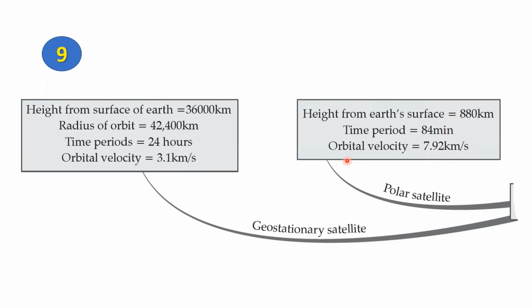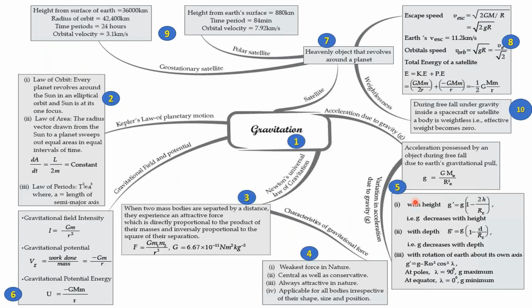How fast? Now wait till you see the orbital velocity of a polar satellite. It is 7.92 kilometers per second. That is a very huge number, even when you compare it with the orbital velocity of a geostationary satellite. Now, I hope you've enjoyed geostationary and polar satellites. Let's move on to the next topic, that is weightlessness.